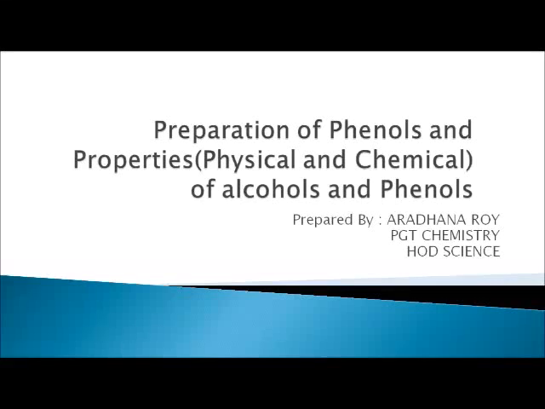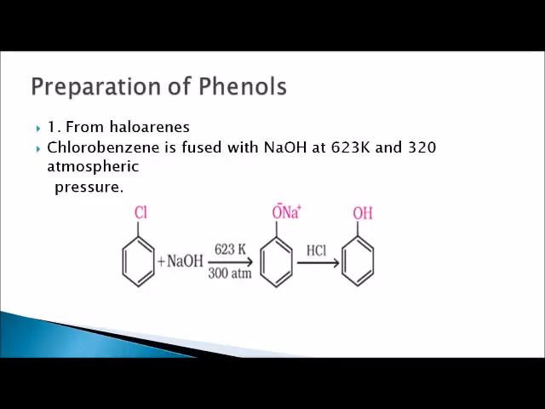Yeah, hello everyone. Today's topic is preparation of phenols and properties of alcohols and phenols. The first method of preparation of phenol is from haloarenes. Chlorobenzene is fused with NaOH at 623 Kelvin and 320 atmospheric pressure. Chlorobenzene is converted into phenol.